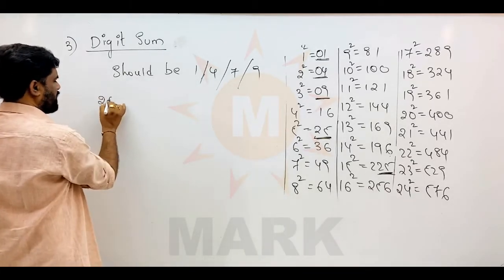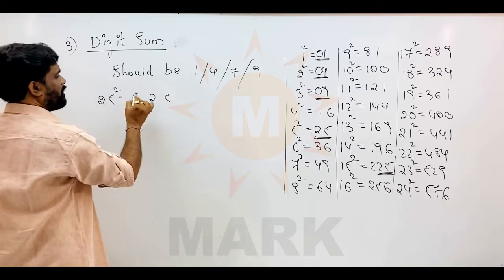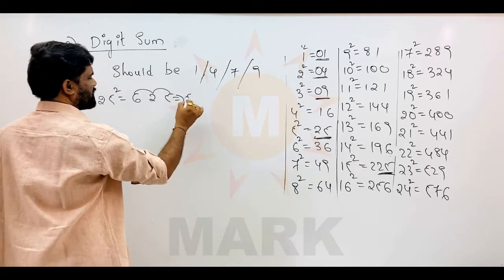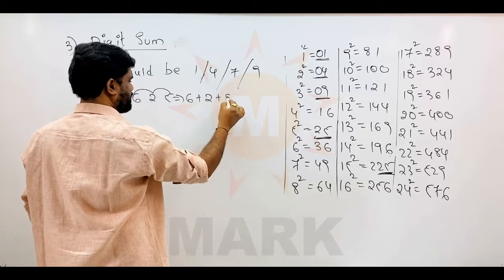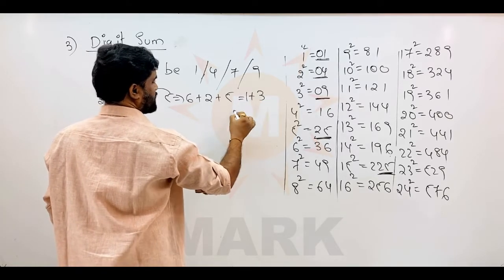Suppose 25 square gives 625. What is the sum of the digits? That is 6 plus 2 plus 5, which is 13. Then 1 plus 3 again gives 4.